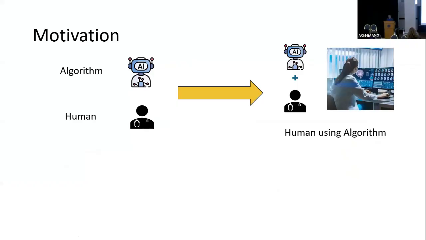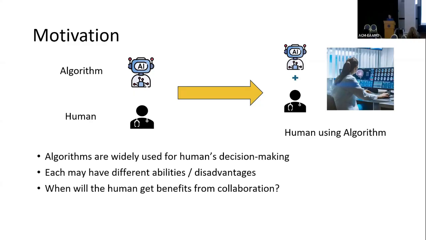So today I'll first talk about the motivation behind this model. Nowadays we know that algorithms are widely used for human decision making. Machine learning models are widely used for prediction, and optimization tools are widely used for transportation. However, because of the different information they have, they usually have different abilities and advantages. So one question here is: when will the human benefit from the collaboration?